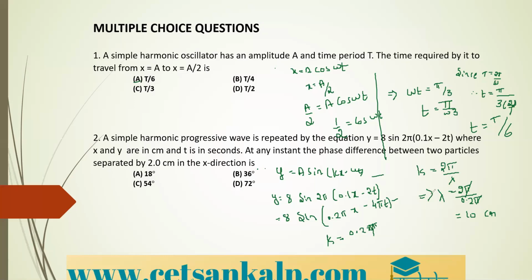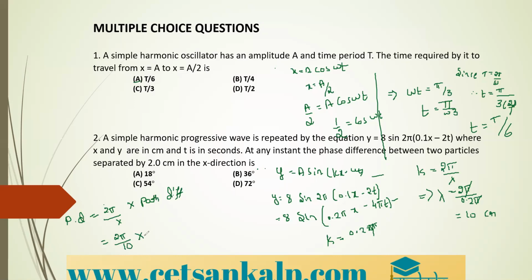Now the formula for phase difference we know. Phase difference is equal to 2 pi divided by lambda into path difference. So this is equal to 2 pi divided by the lambda value, 10, into the path difference.